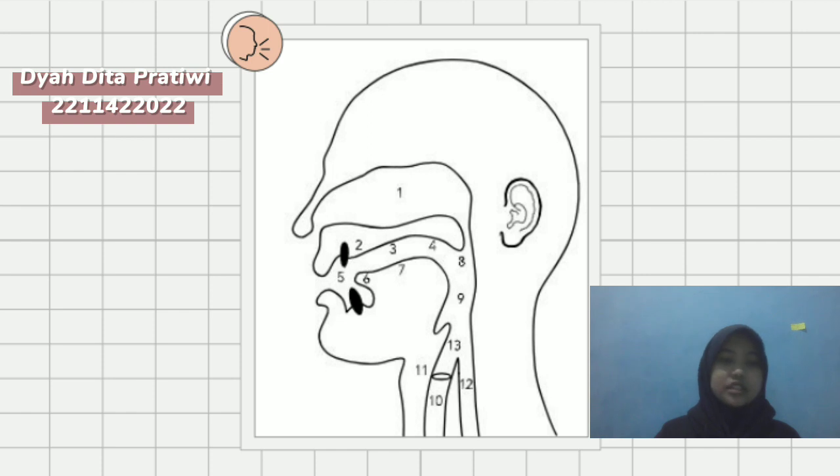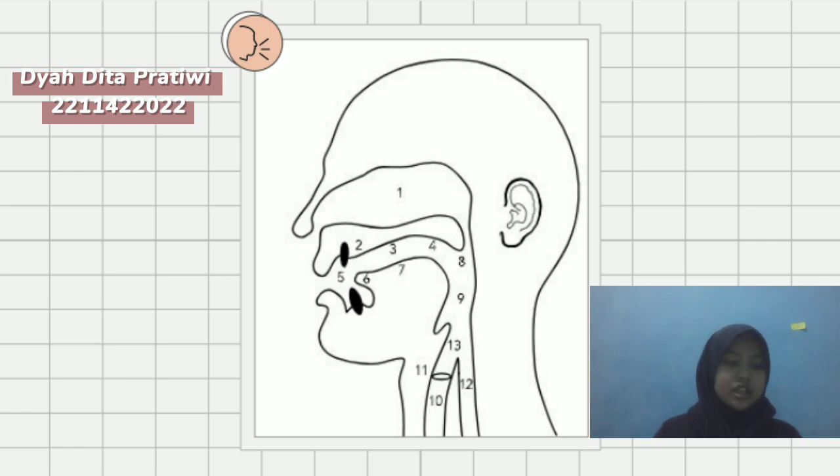Number twelve. Number twelve is larynx. The larynx, more commonly known as the voice box or Adam's apple, is crucial in the production and differentiation of speech sounds. The larynx is located at exactly the point where the throat divides between the trachea or the windpipe, which leads to the lungs, and the esophagus, the tube that carries food or drinks to the stomach.